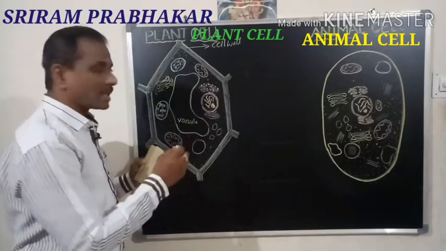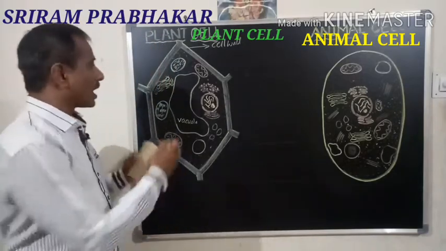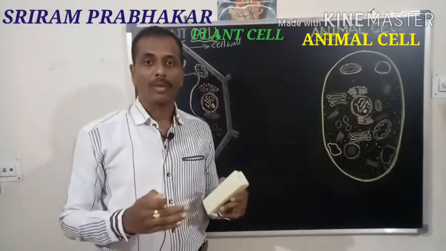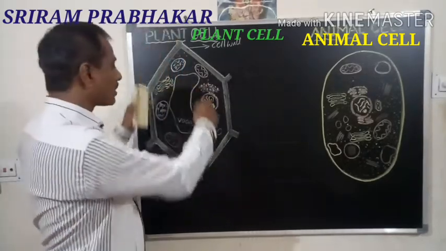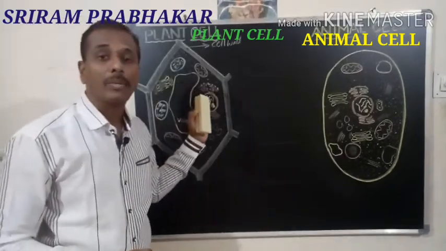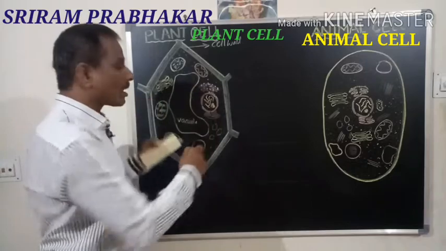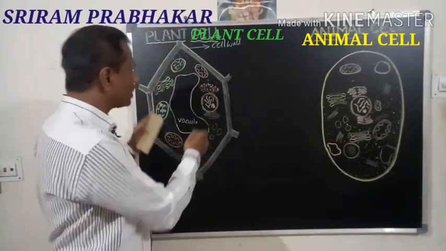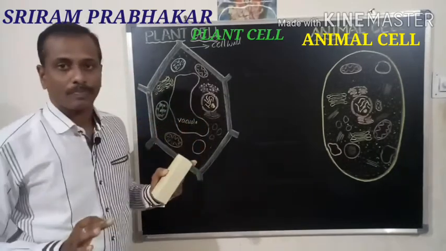So for easy study, I am showing all the cell organelles which are present in the plant body. So we call it a typical plant cell. That means all the cell organelles are not present in a single cell, but I am showing them here for easy study.